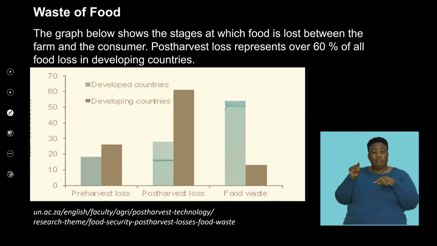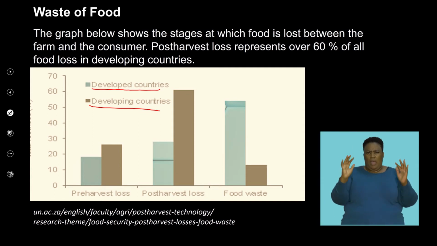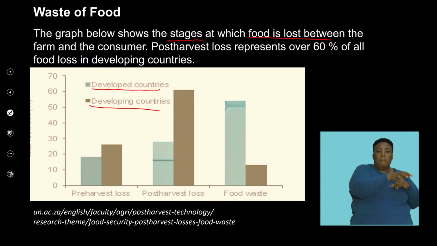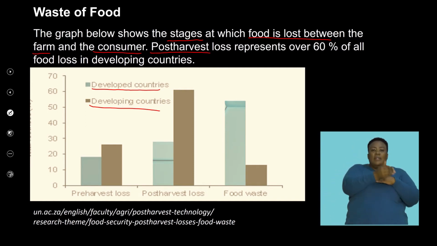So on this graph, I've indicated to you what is the difference between the developing countries and the developed countries, and how the pre-harvest, post-harvest, and the food wastage are compared. So let's try and understand what this graph actually illustrates. It shows the stages at which food is lost between the farm and the consumer. So post-harvest is after the production of it. This represents over 60% of all food loss in developing countries.